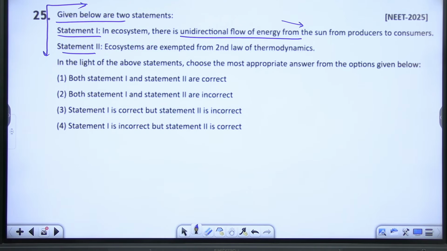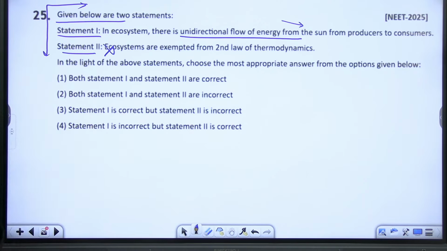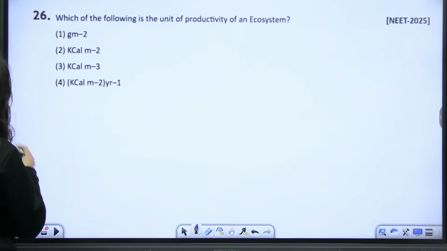What should be the answer? Obviously, there is a unidirectional flow, but the second is incorrect because ecosystems are not exempted from the second law of thermodynamics. So here, one is correct, but the second one is incorrect.